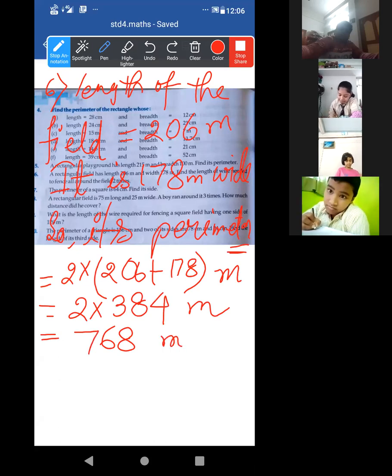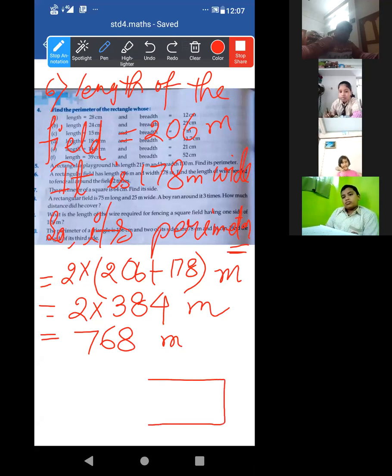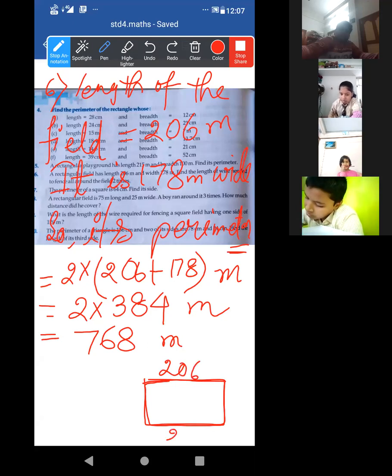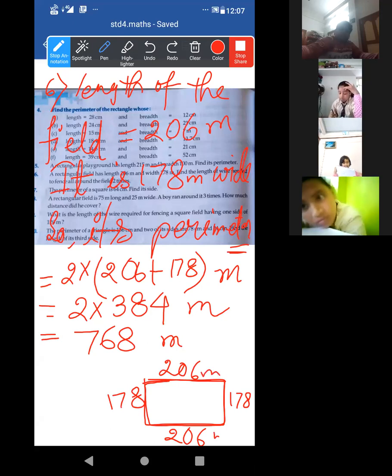Now it is not asked in the question. Everybody look at the book. Find the length of wire needed to fence all around the field 2 times. Look, suppose I am drawing the figure. You will have to also draw the figure. This length is given 206. This one also 206. 178, 178. Meter, put meter.